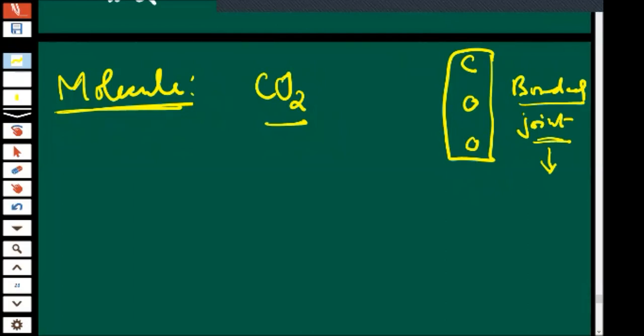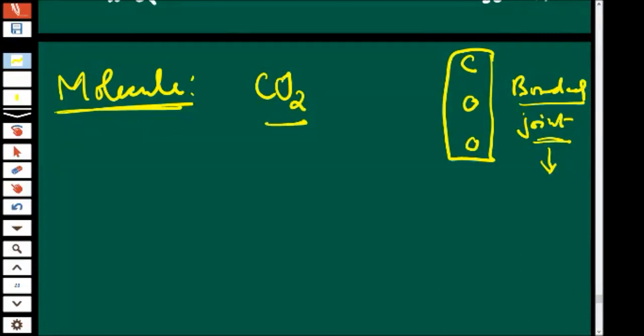How they have bonded, whether it is an ionic bond or covalent bond, how many sigma bonds, how many pi bonds, what are the bonding molecular orbital, anti-bonding molecular orbital, what is the polarity, what is the dipole moment, is a totally different issue. But today our aim is to know about molecule, to identify whether it is an atom or a molecule.